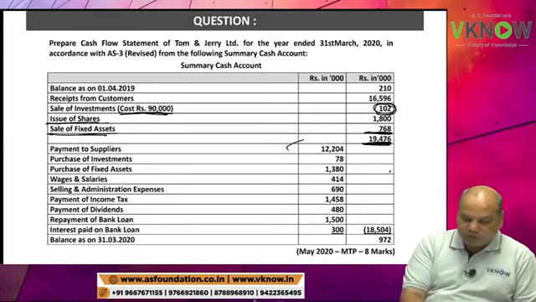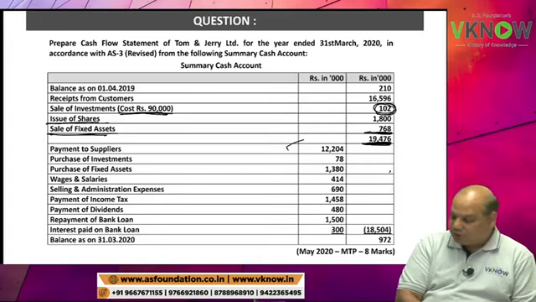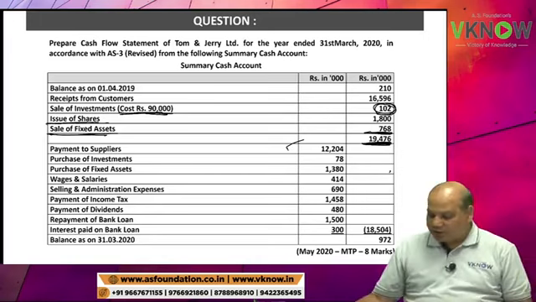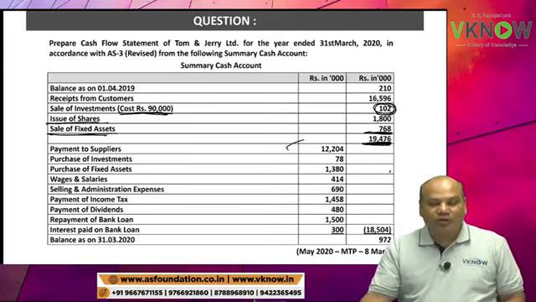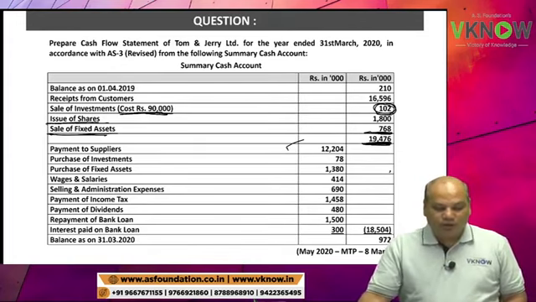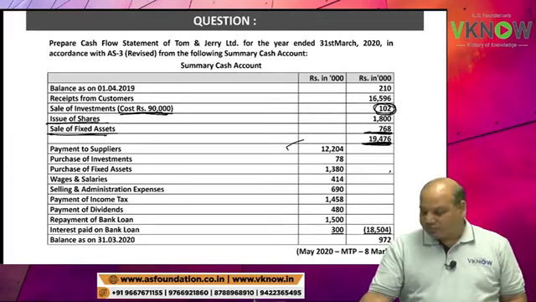Payment of dividend 480. Repayment of bank loan 1500. Interest paid on bank loan 300.